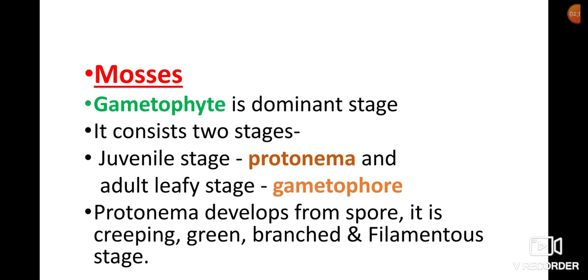Protonema develops from the spore. It is a creeping, green, branched and filamentous stage.